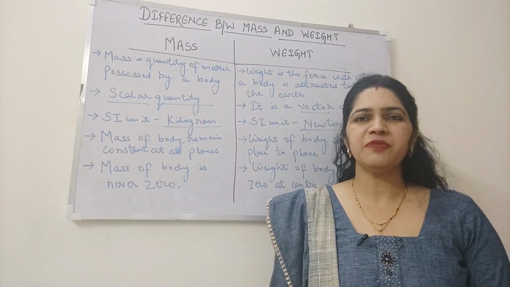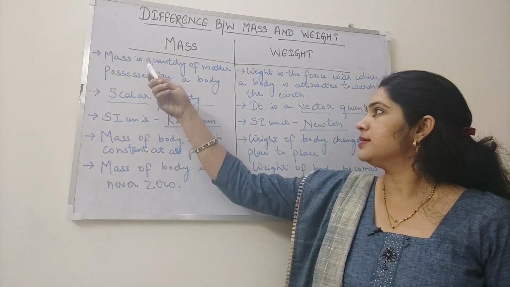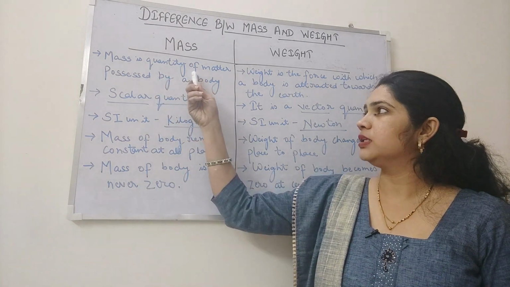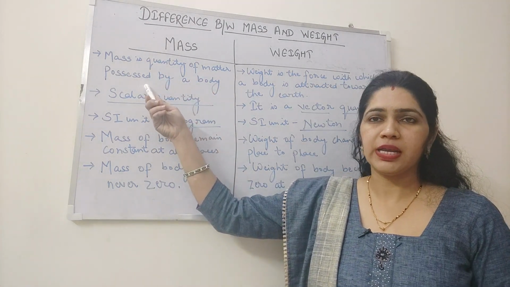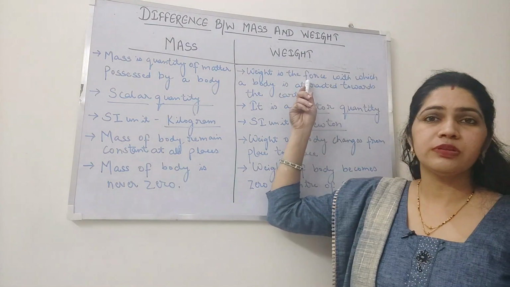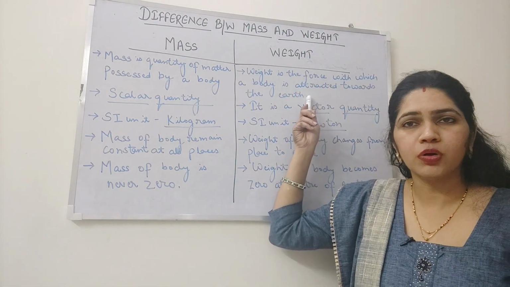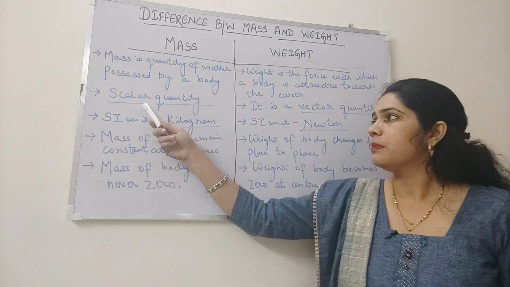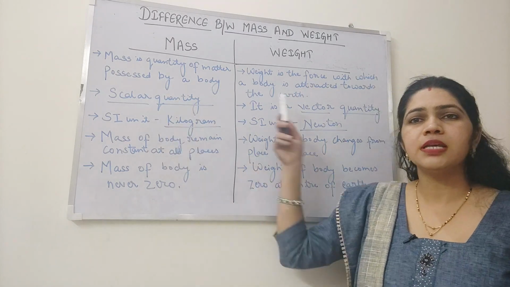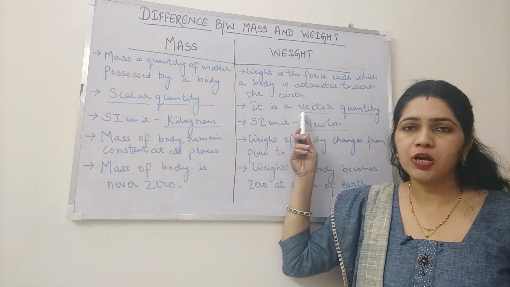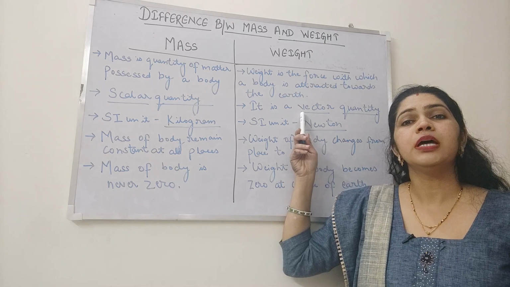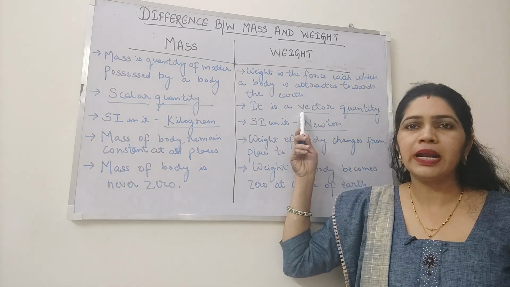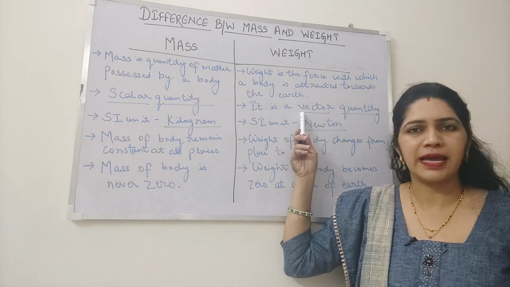Now, the difference between mass and weight. Mass is a quantity of matter possessed by a body, whereas weight is the force with which a body is attracted towards the earth. Mass is a scalar quantity, whereas weight is a vector quantity because it is the force which is acting vertically downward and has both magnitude and direction.